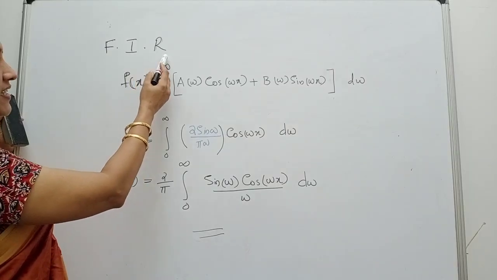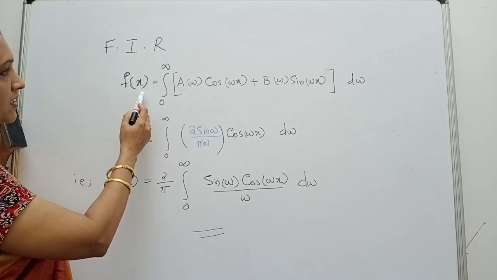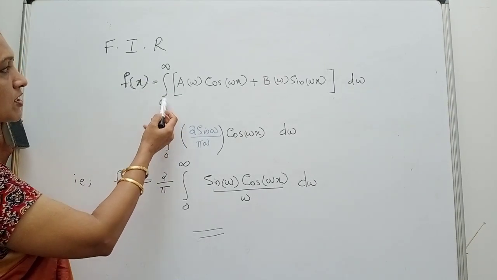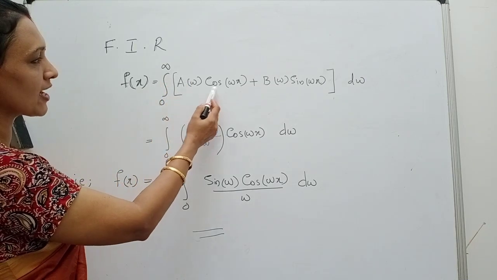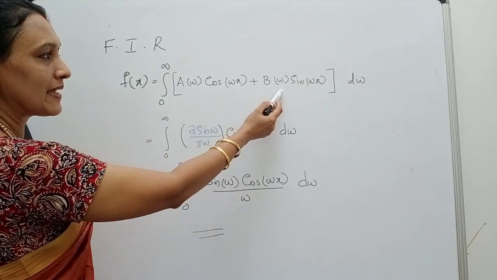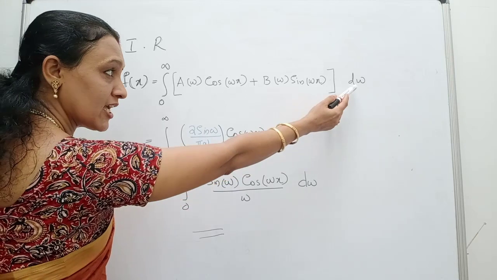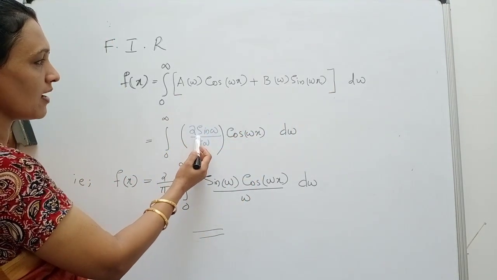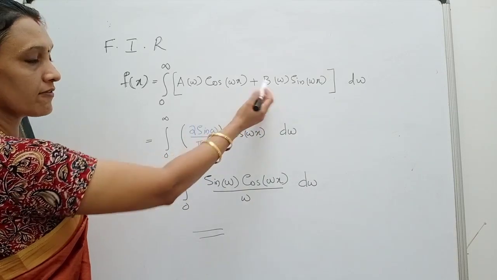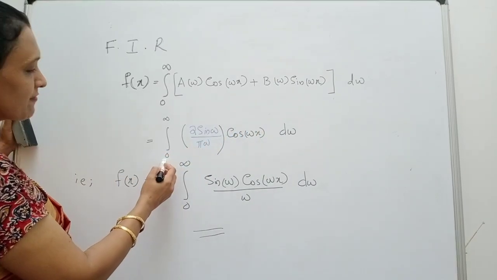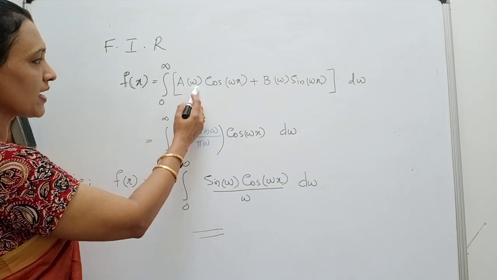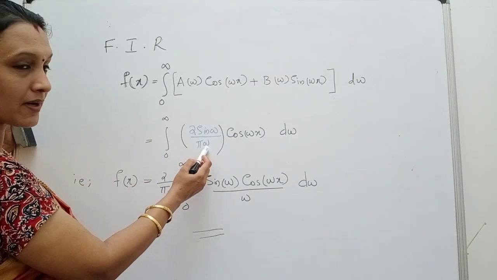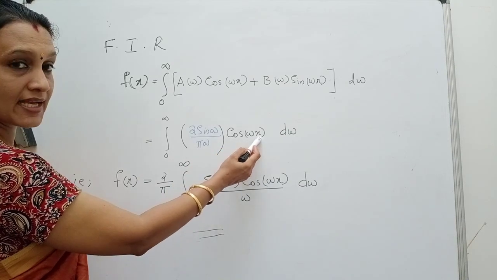Therefore, the Fourier integral representation of f of x, by the definition, is the integral from 0 to infinity of a omega cos omega x plus b omega sin omega x d omega. And we have the values of a omega and b omega. Substitute these values here. So it is the integral from 0 to infinity, a omega we calculated, it is 2 sin omega divided by pi omega into cos omega x.